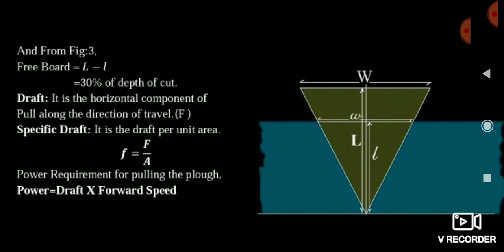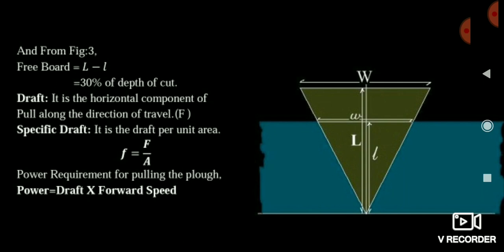In GATE questions, they check whether we have understood the figure well, analyzed it well, and whether we have analyzed its different views ourselves. If you are able to analyze all the cutting, how it is cutting, how the forces are acting, then you will definitely be able to solve all the GATE questions of farm machinery.